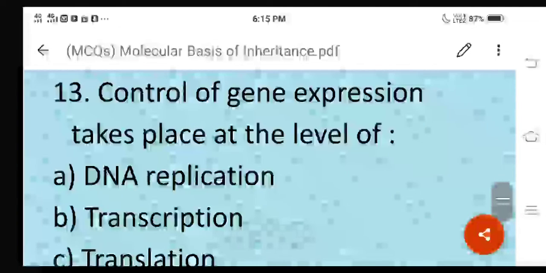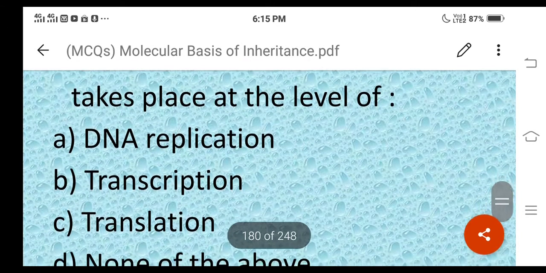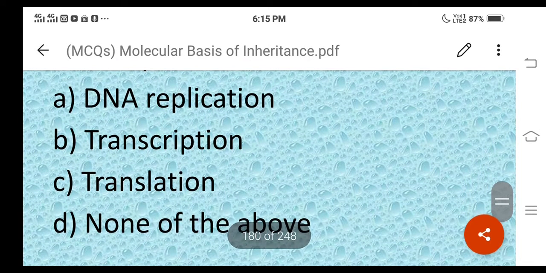Question number 13. Control of gene expression takes place at the level of. The different options are: DNA replication, transcription, translation, and none of the above.